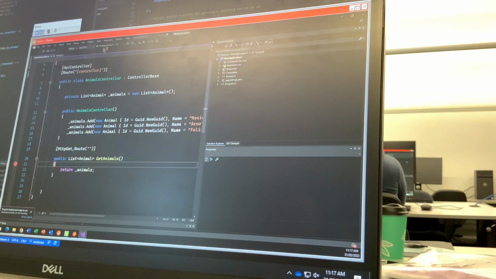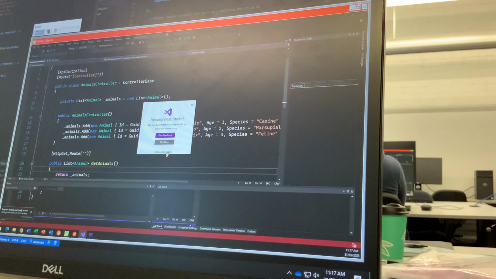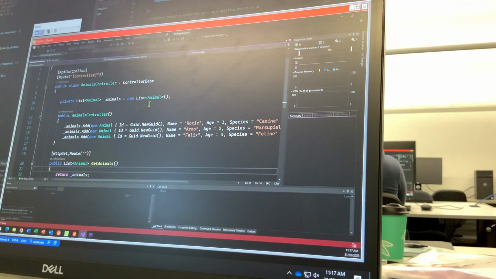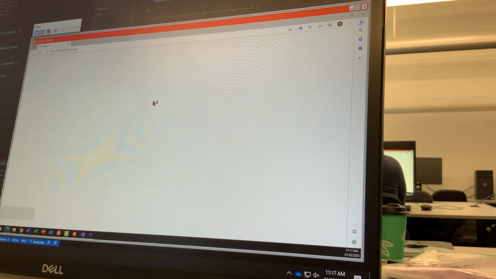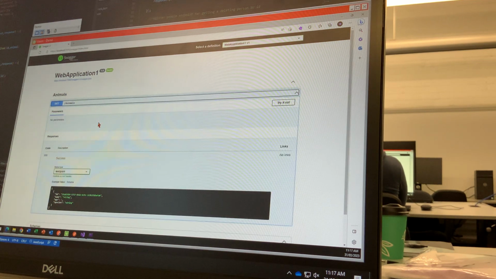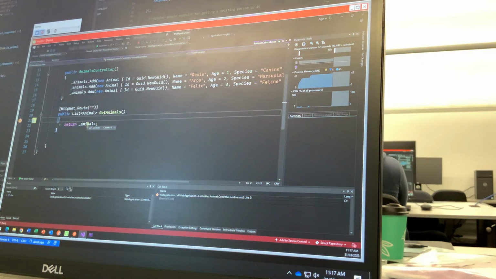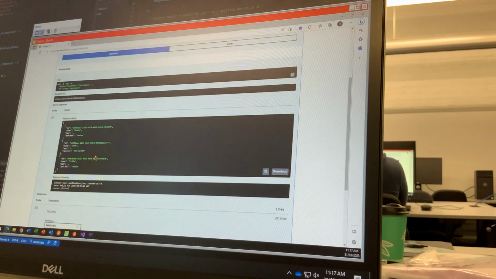Here we go. Run. Always a pop-up. Okay, so it's starting, and it even starts up and it shows me my endpoints. See, I've created one called get, yeah? And look, I can even test it from here. Try it out. Execute. See that? Get animals. 3. Yep. And look, it shows me the return.